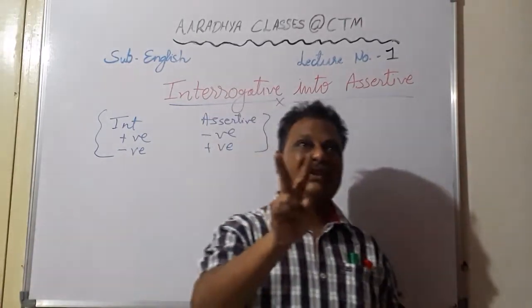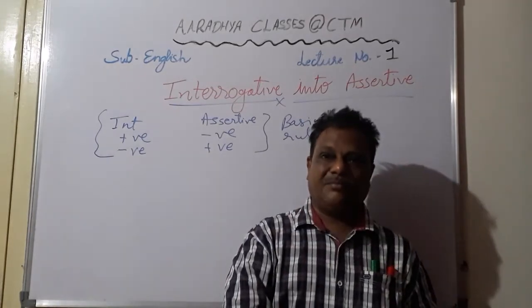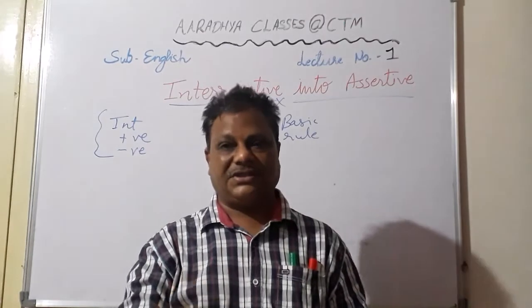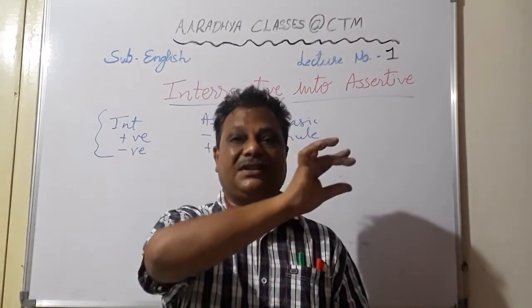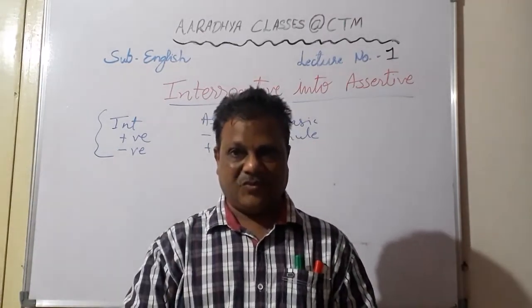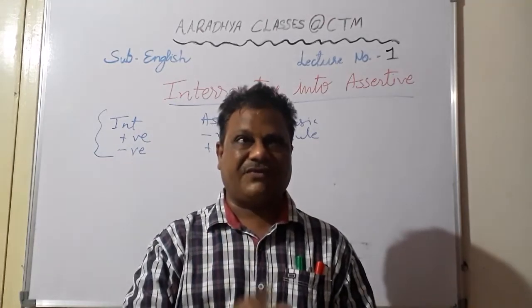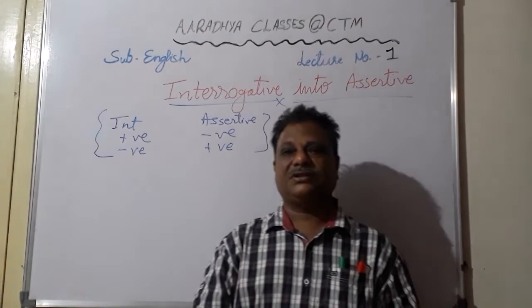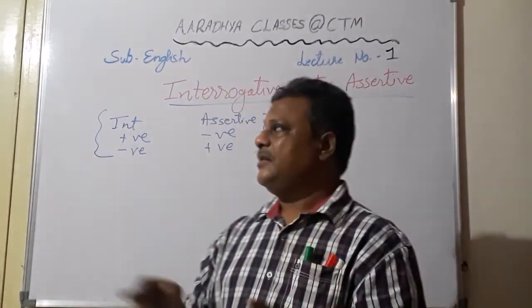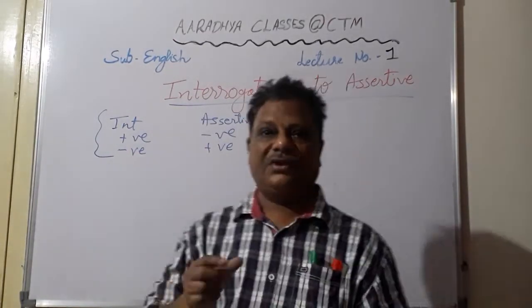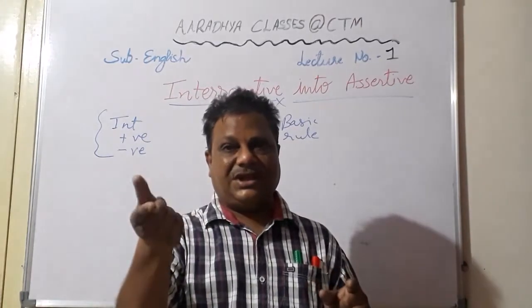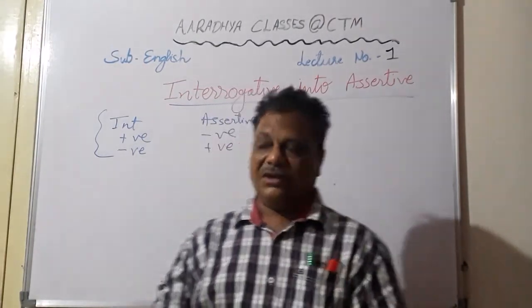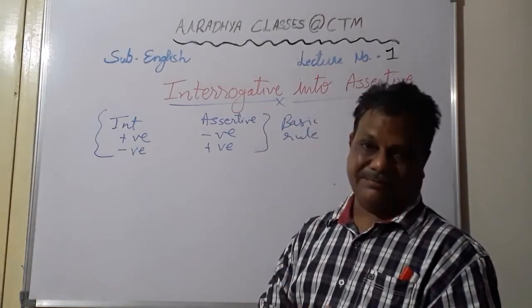But in a question tag we are adding only 2 words. But here in an interrogative sentence, when you are asked to convert a given sentence into interrogative, you will have to write the complete sentence. Only 2 words will not do. So first keep this difference in mind. In a question tag you are supposed to add only 2 words, while in making an interrogative you are supposed to change the given sentence into a question. So here also students, the basic rule is the same.